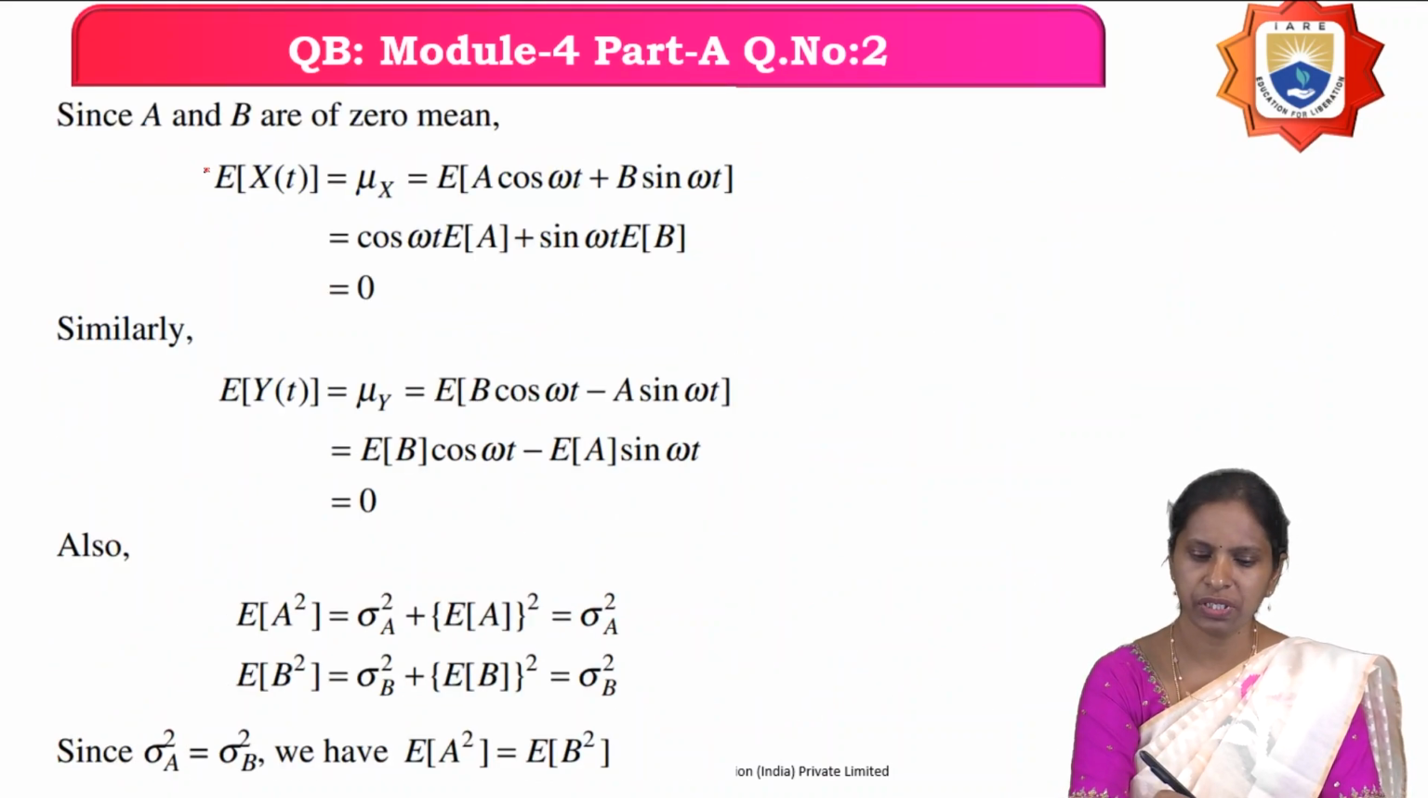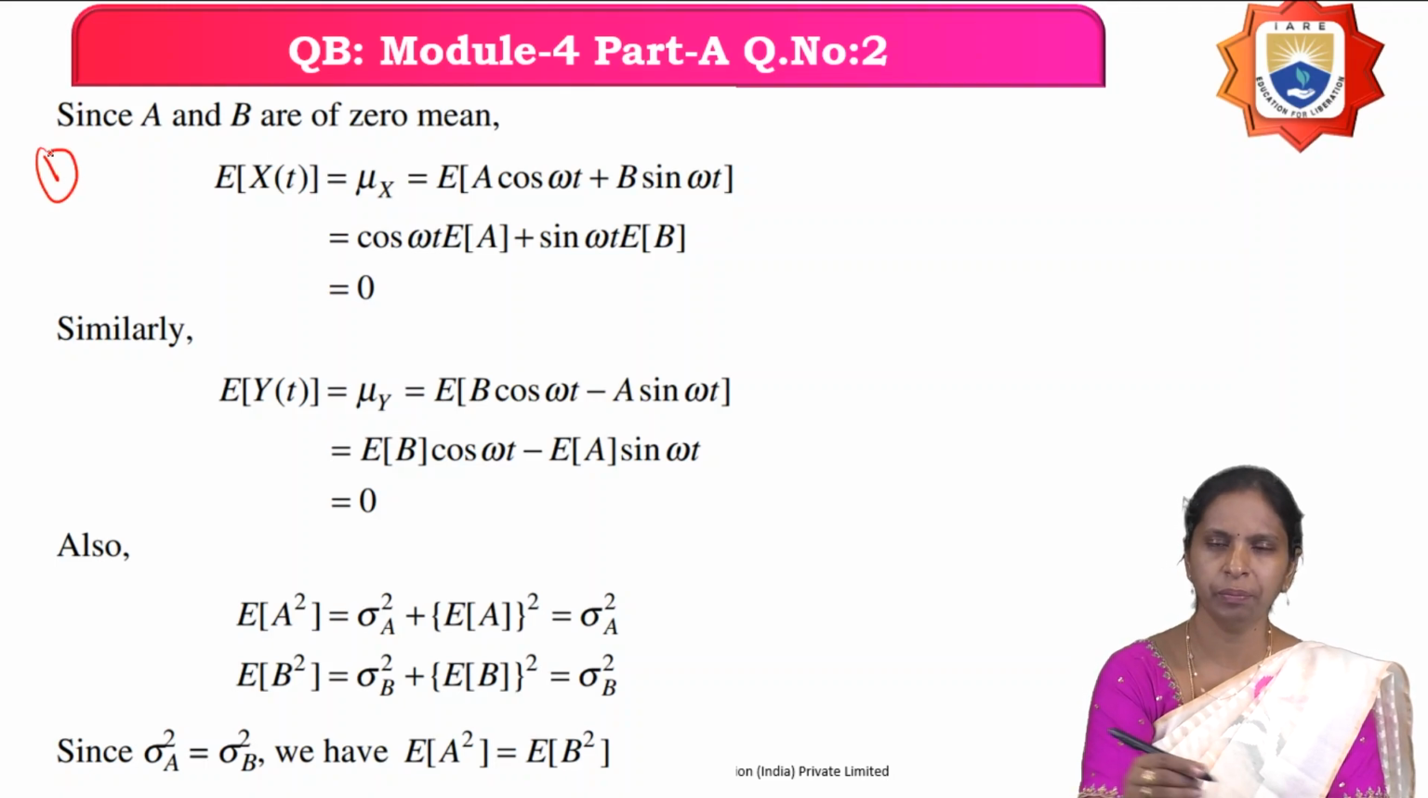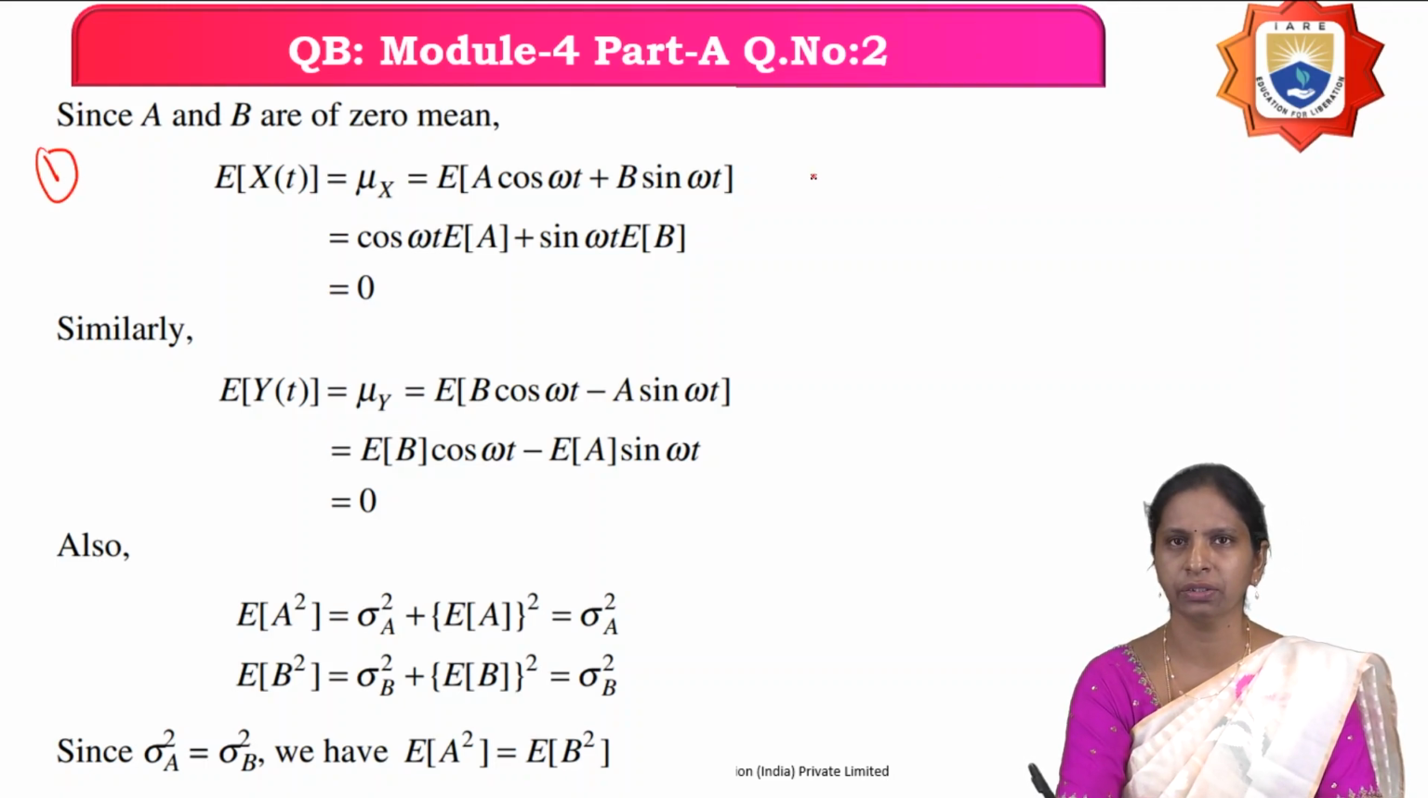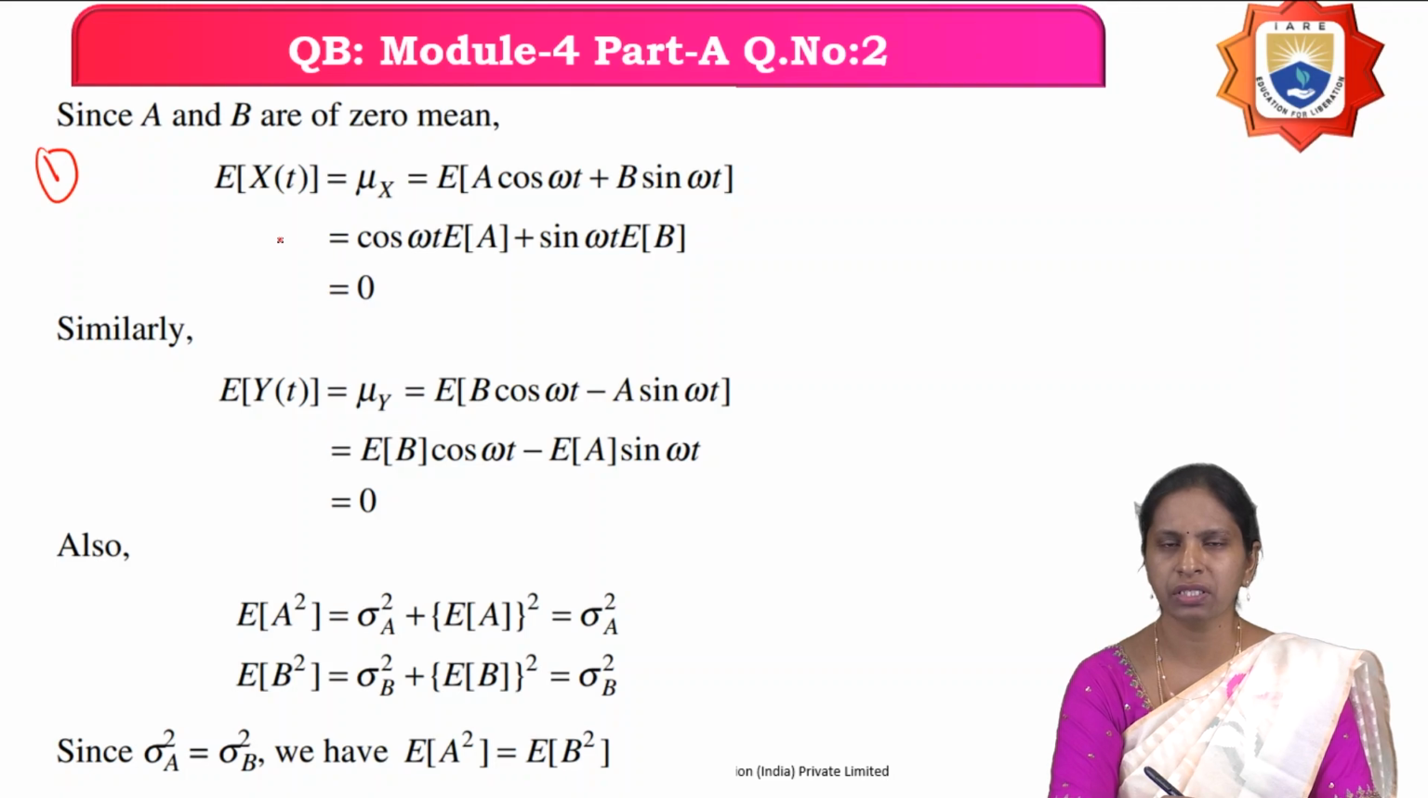So what is the first condition we are saying? The mean of the random process you have to find out. So what is the mean of the random process x of t? Nothing but expectation of x of t. So what is x of t? They are given a cos omega t plus b sin omega t.